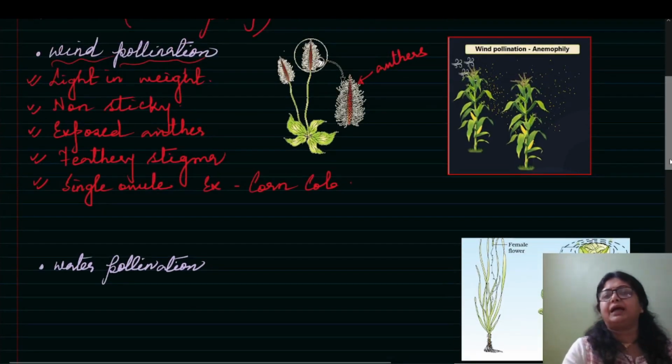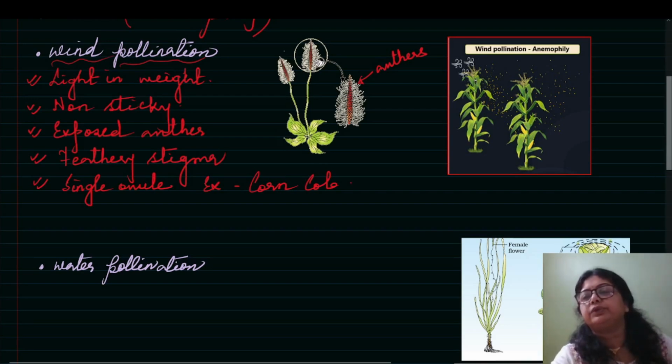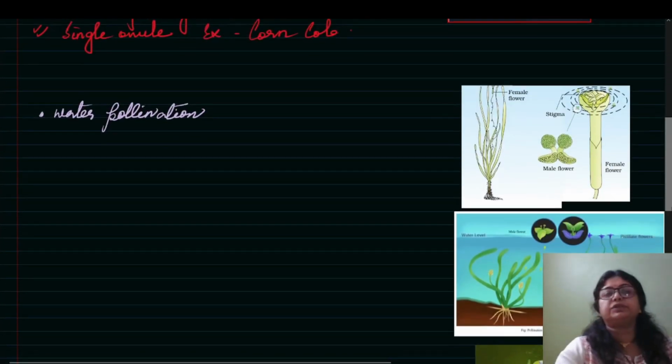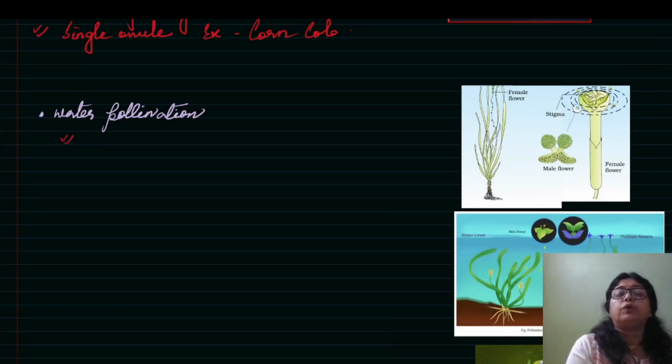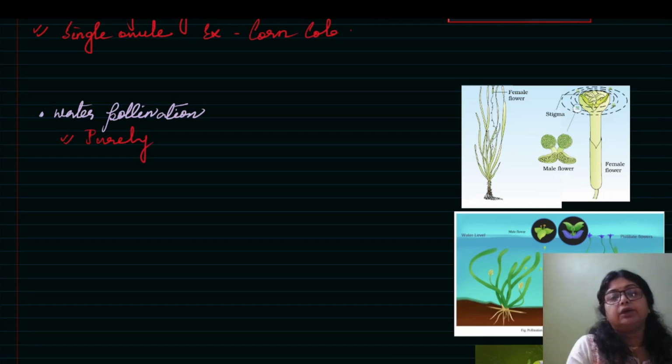I have shown you in the picture how the wind is carrying the pollens to the stigma. Okay. So the next part I am moving to is water pollination. Here the most important part you should know: water pollination means pollination will happen by the help of water. So purely water pollinated flower, you have to remember the name. The question comes on that. Purely water pollinated flower.